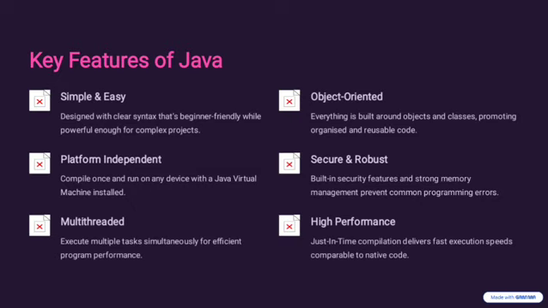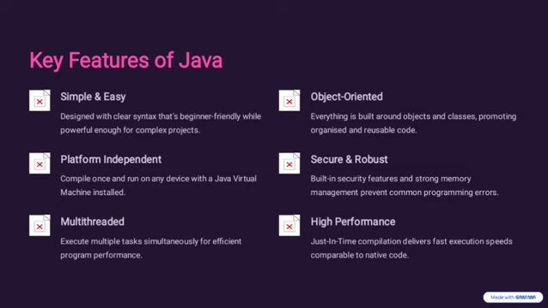And the next feature is object oriented. So Java is based on OOPS concept in the sense everything revolves around objects and classes. The benefit of OOPS concept is code reusability, better organization, and easy maintenance. And the next feature is platform independent. So platform independent means write once and run everywhere. That is, it uses Java virtual machine to run bytecode, no dependency on operating systems. This is the biggest advantage of the Java programming language.